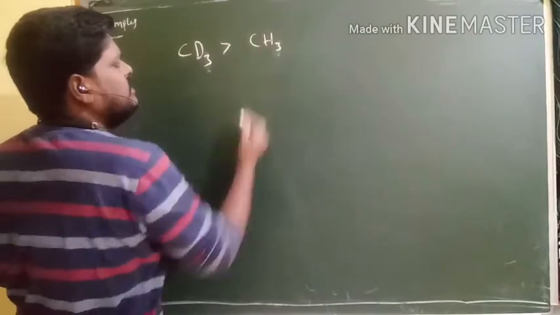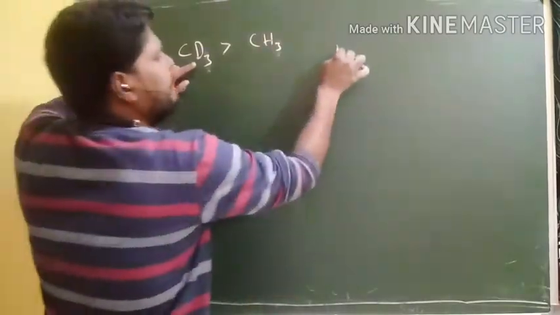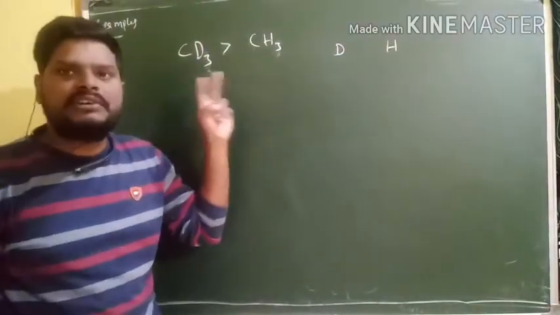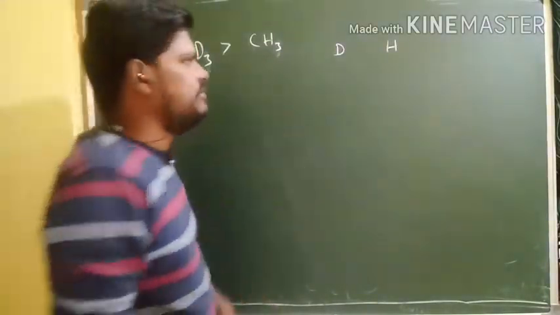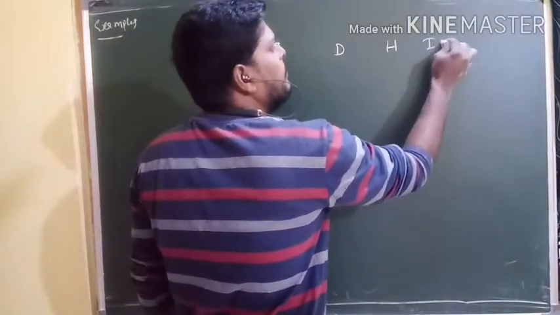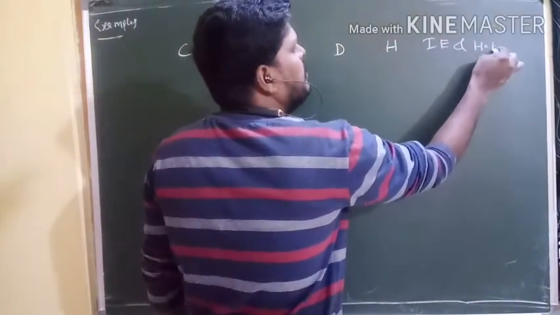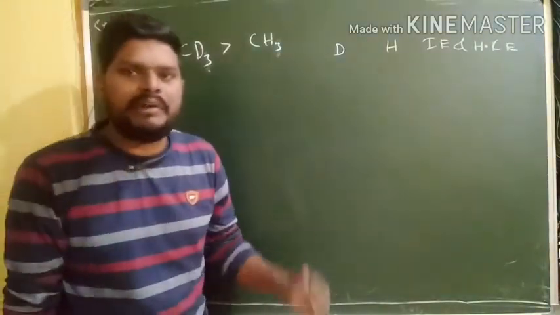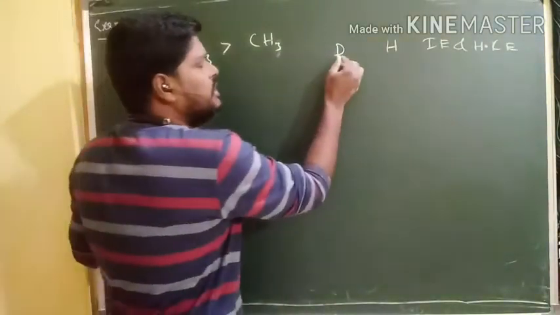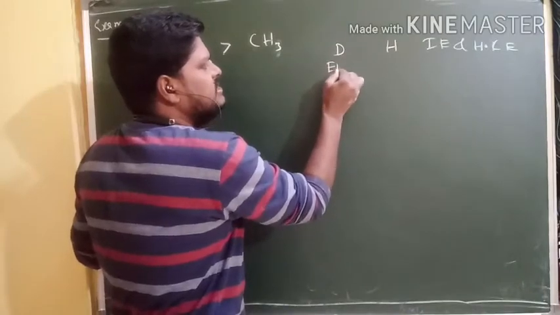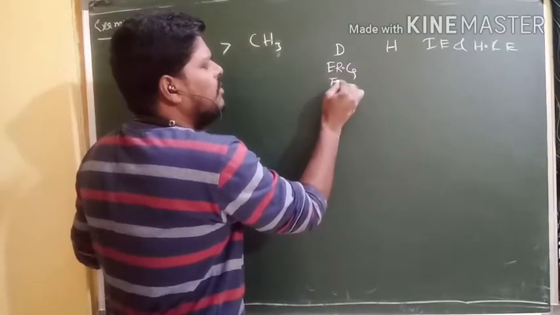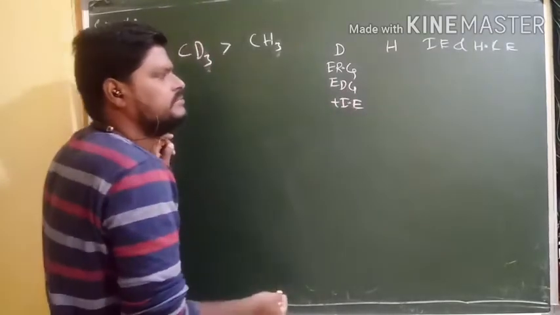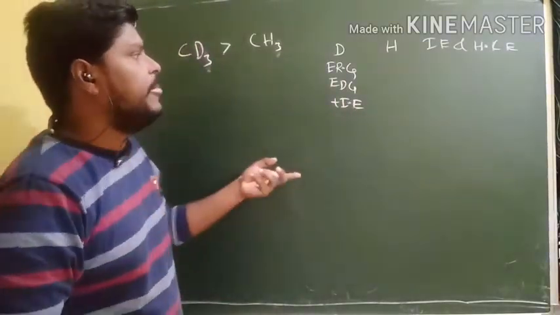Next example, CD3 and CH3. Here deuterium and hydrogen. You know what? Here two effects are there. One is inductive effect and another one is hyperconjugation effect. Deuterium acts as an electron releasing group or electron donating group. That's why it acts as positive inductive effect. Yes or no?